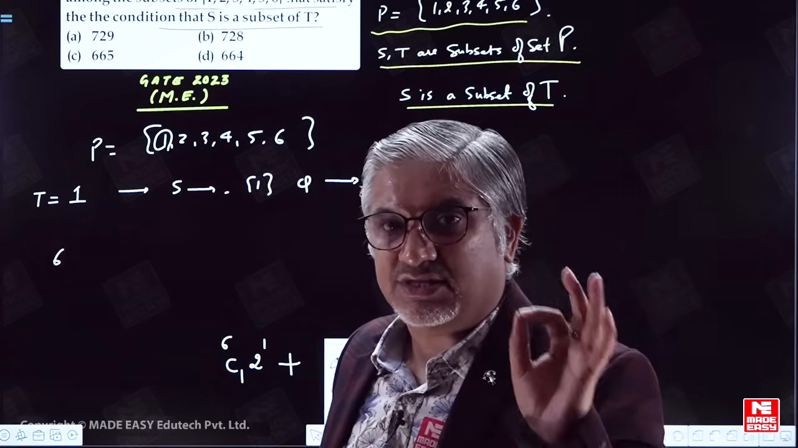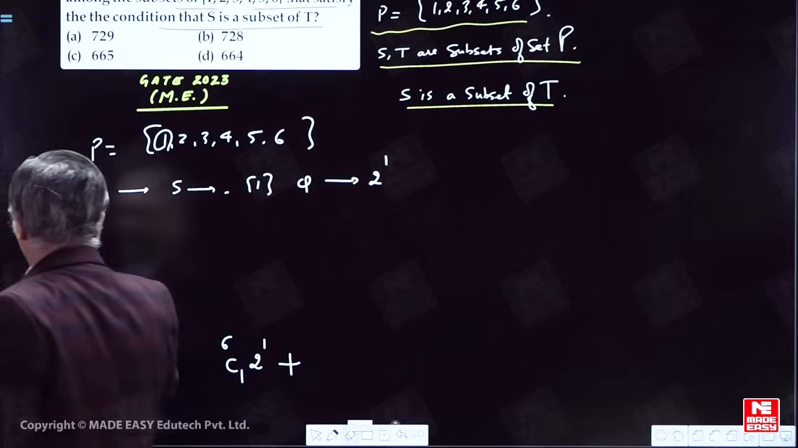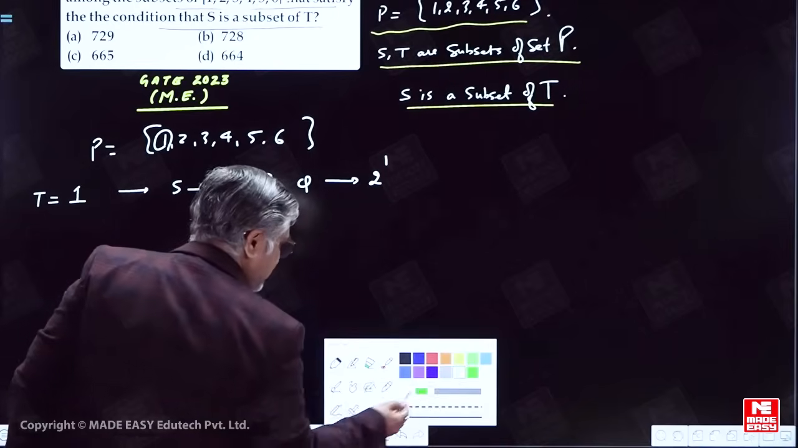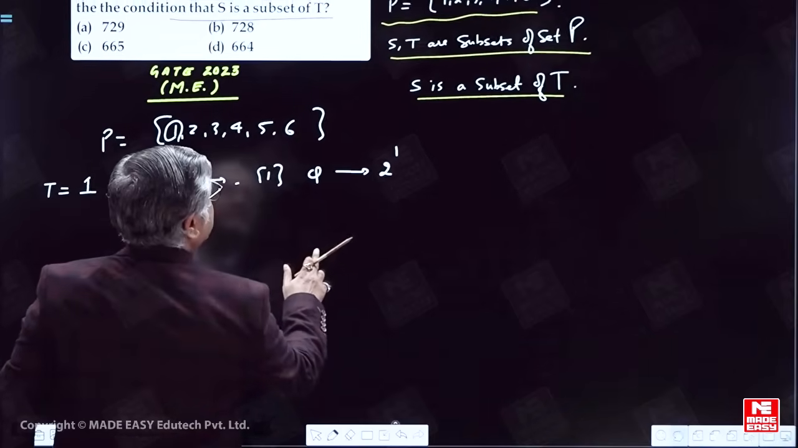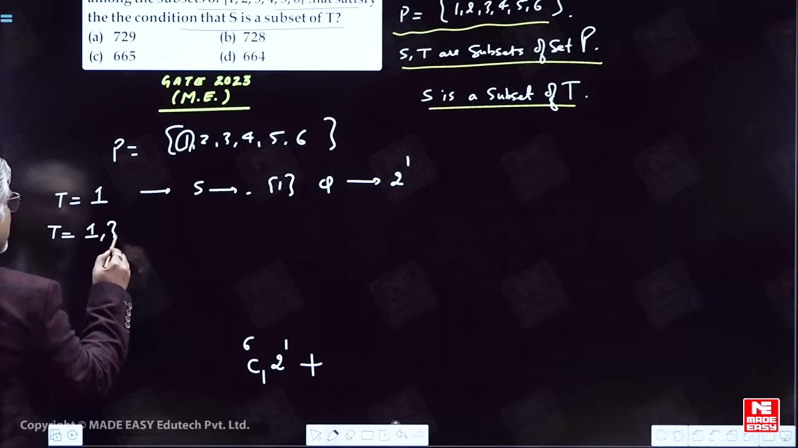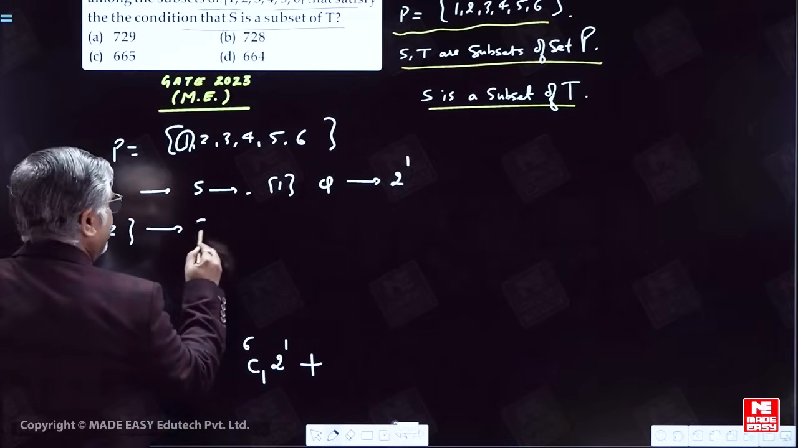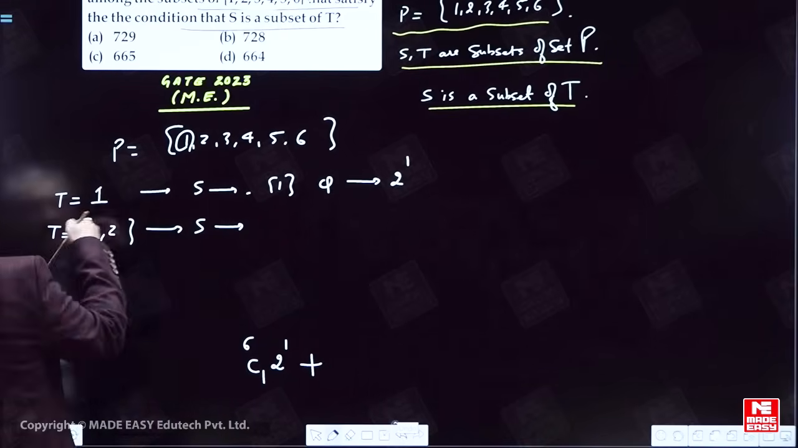I hope it is clear to you now. Another point I will tell you here. Now suppose T contains 2 elements, 1 and 2. T contains 2 elements. The number of S that are subsets of T: